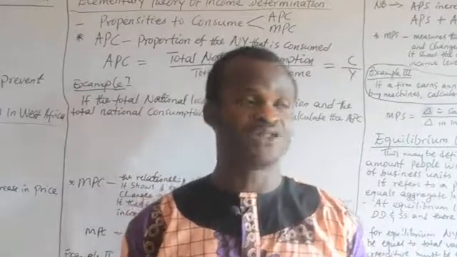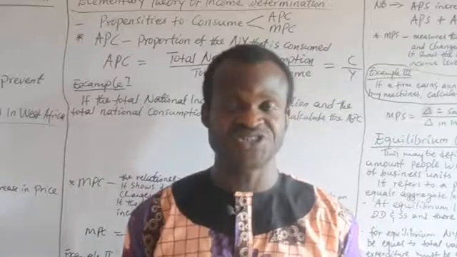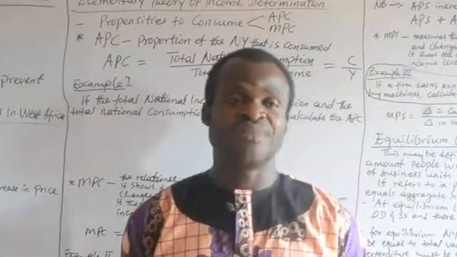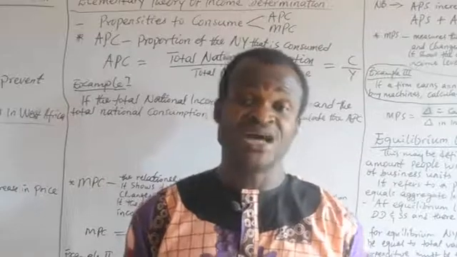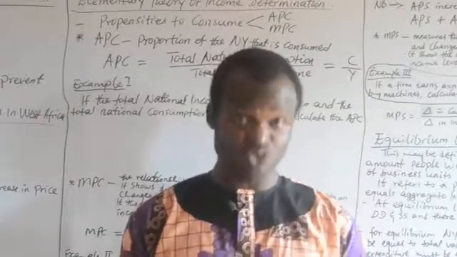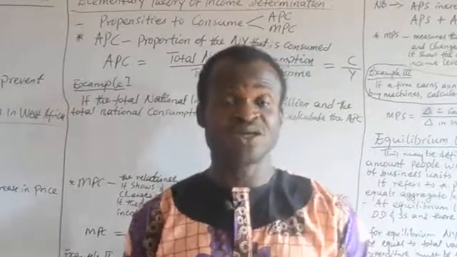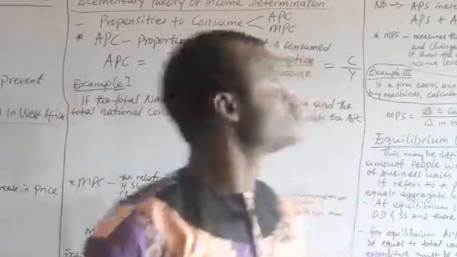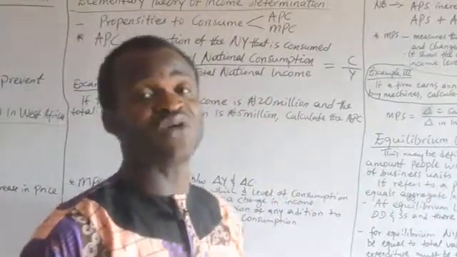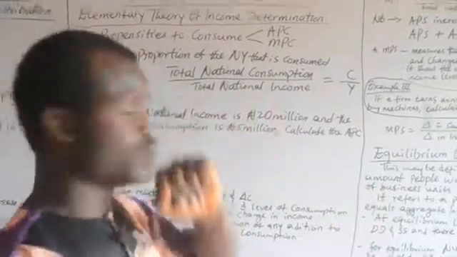I went ahead talking about all of that in detail, talking about savings, which is the part of income that is not spent, and consumption, which is the part of income that is used up, that is not kept. And now today we want to talk about propensities. First, we are starting with propensity to consume.